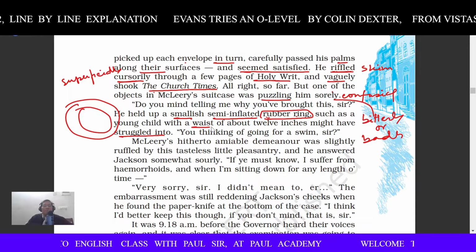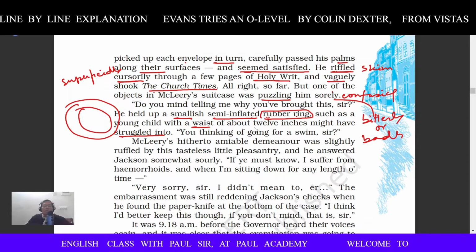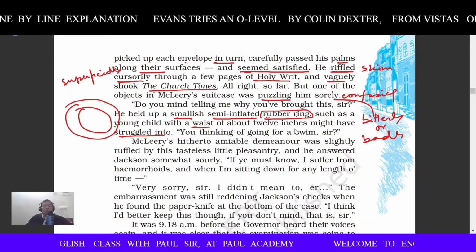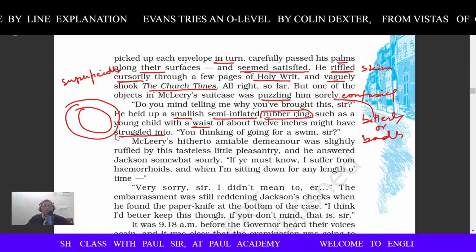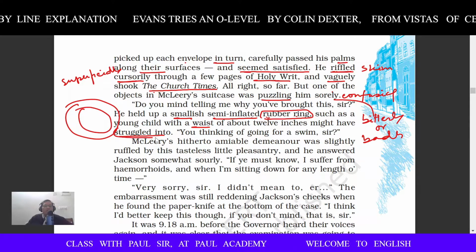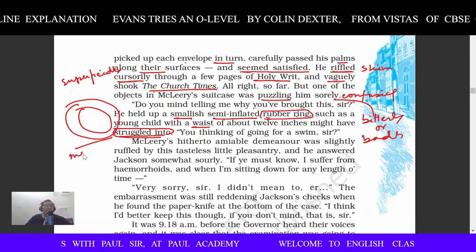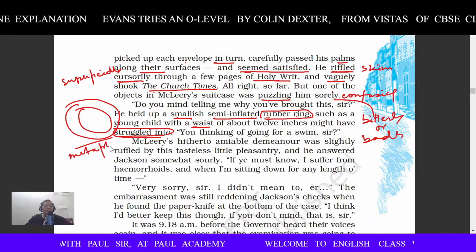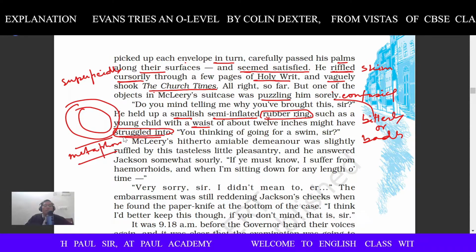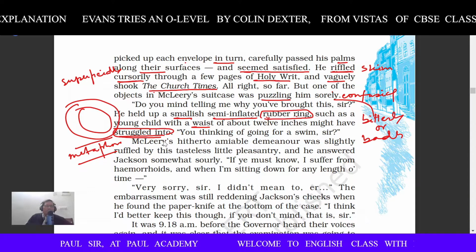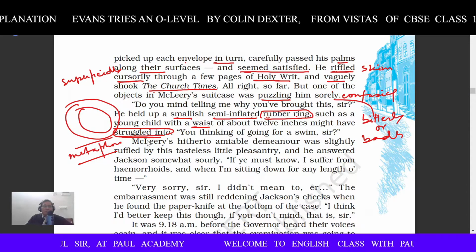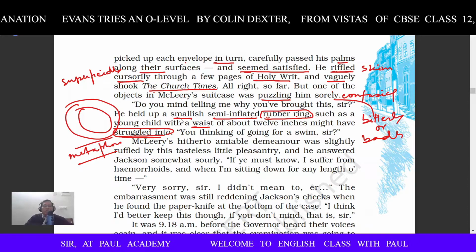Waist means the hip and waist part of the body of a small boy of about 12 inches, might have struggled into, means with very great difficulty could get into it. Struggled into, it is a metaphor, M-E-T-A-P-H-O-R-E. So might have struggled into means when you can get inside it with a lot of difficulty.